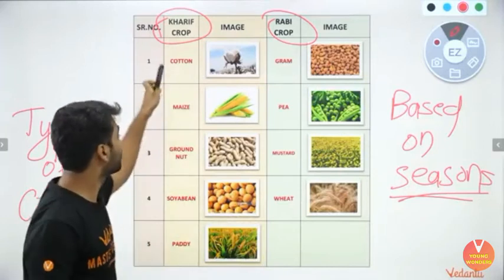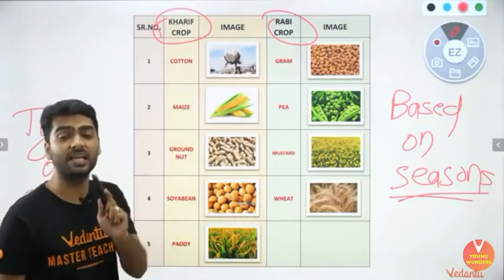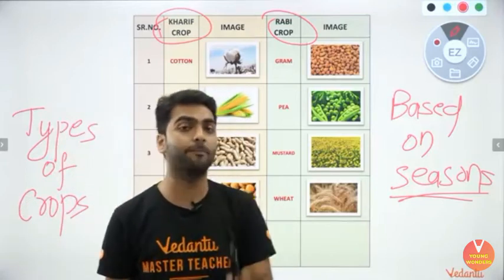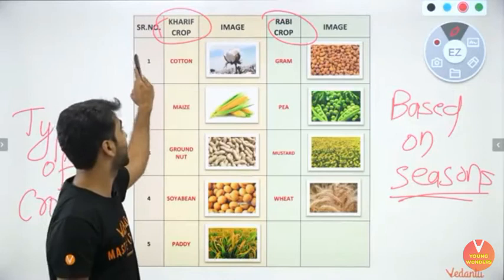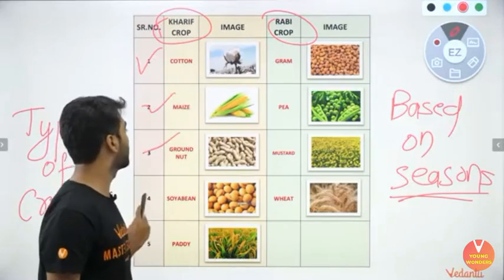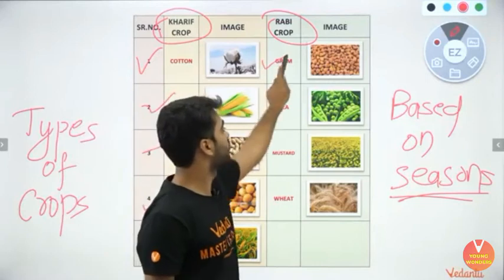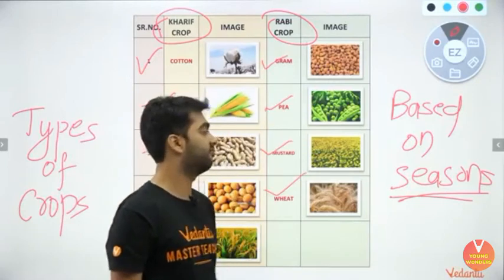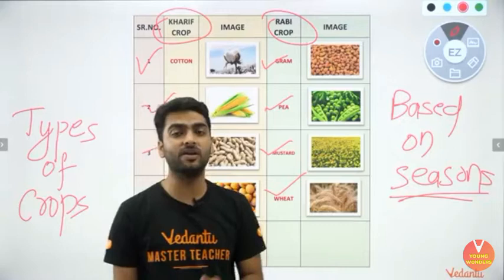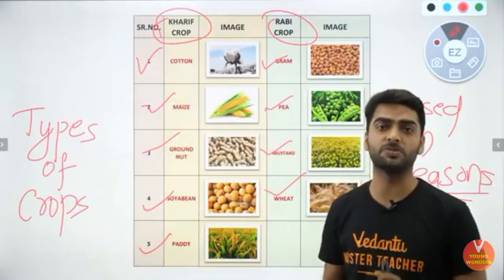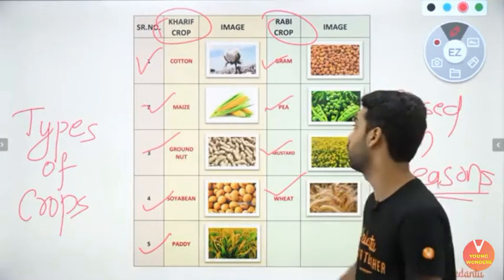We have got the Kharif crops examples. Very important slide this is, that this tells you the examples of Kharif crops and Rabi crops. Kharif we have cotton, maize, groundnut, soya bean and paddy, whereas in Rabi we have got gram, pea, mustard and wheat. A very important slide which tells you the types of crops, that is Kharif crops and Rabi crops, based on their season of sowing and harvesting.